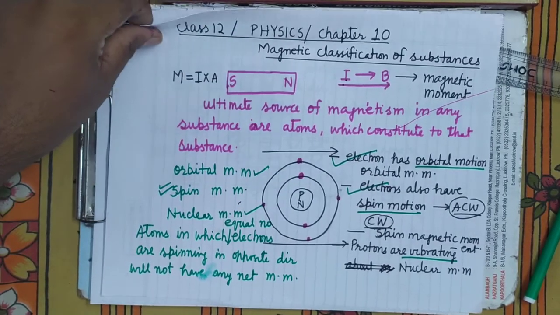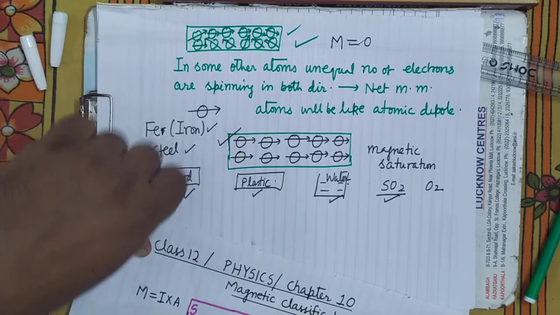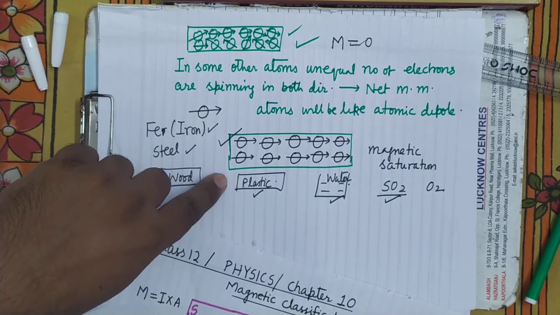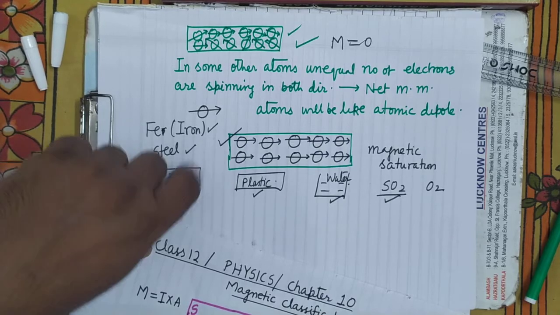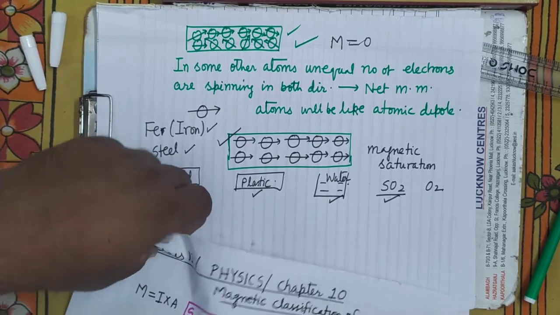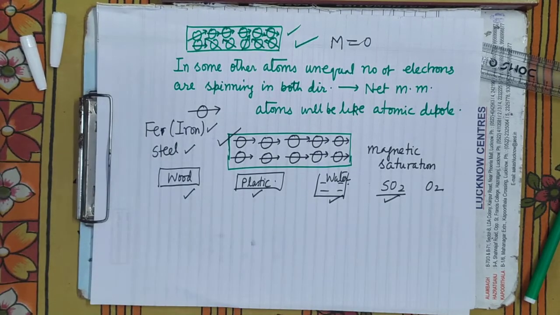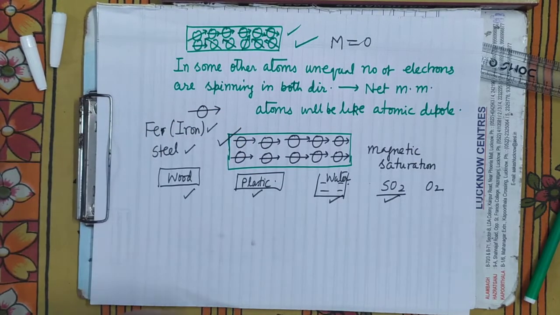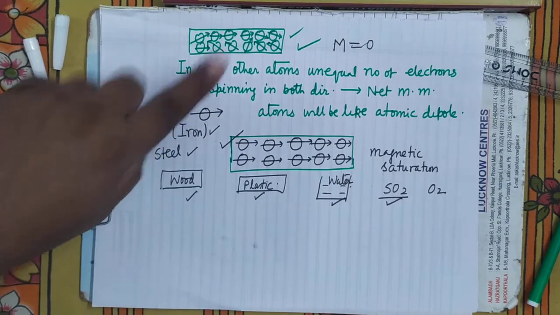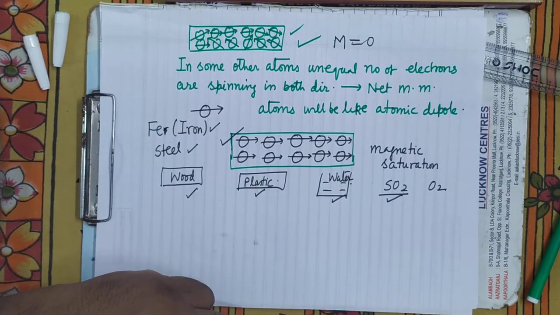Is it clear? Or if you place such atoms in the magnetic field, the magnetic moment which was earlier there can be increased. So here you can see whether it is the atom of iron or steel, all are of the same type. All the atoms of these substances are of the same type.